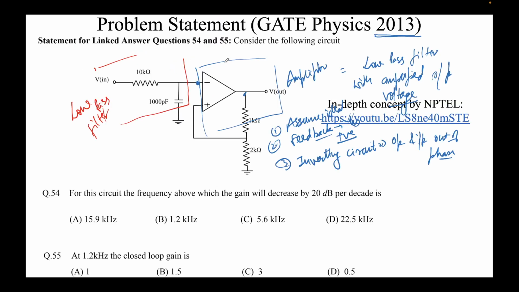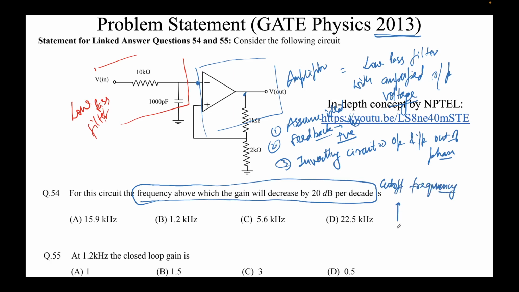Right. So what we are required to find? For this circuit, the frequency above which gain will decrease by 20 dB per decade. So this is the definition. This thing is the definition of cutoff frequency.